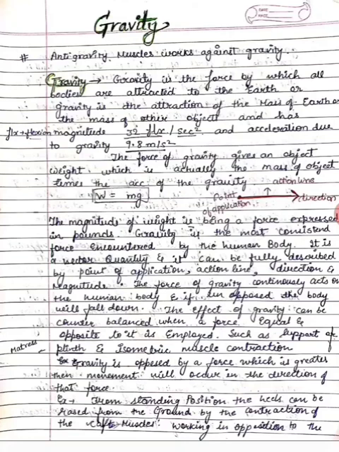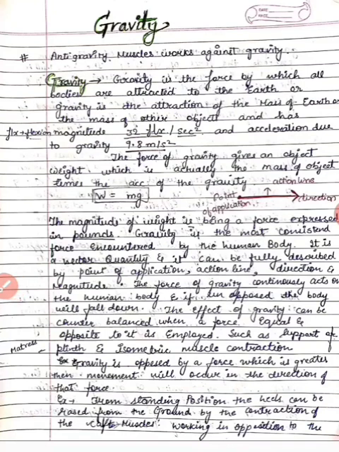fall down. The effect of gravity can be counterbalanced when a force equal and opposite to it is employed, such as support of a plinth and isometric muscle contraction we have in the body. If gravity is opposed by a force which is greater, then movement will occur in the direction of that force.